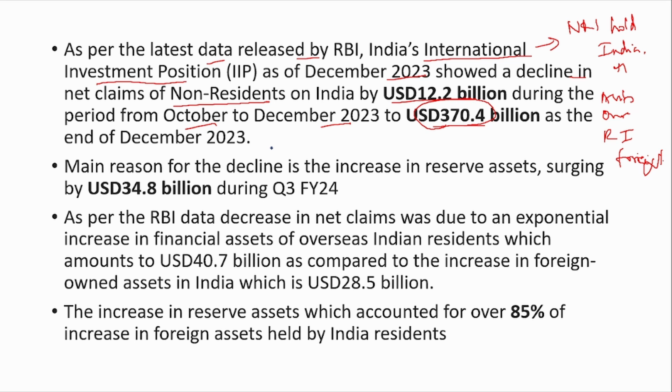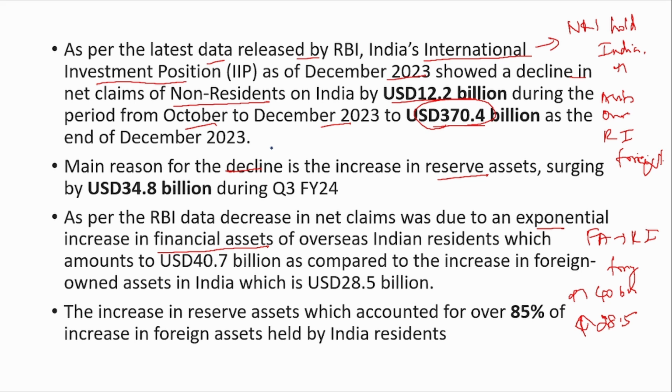It has stated that the main reason for the increase in reserve assets is the exponential increase in the financial assets held overseas. That is, the financial assets that resident individuals hold abroad have increased by 40 billion. But the assets held by NRIs in India have decreased only by 28.5 billion.